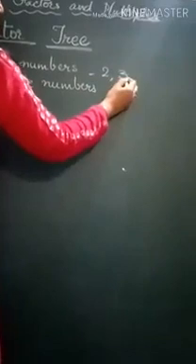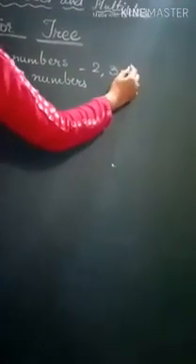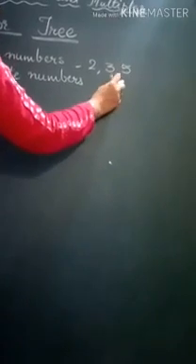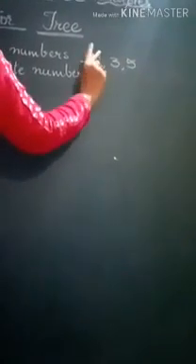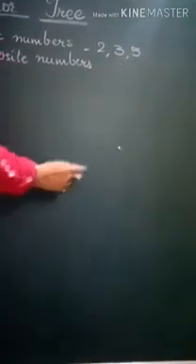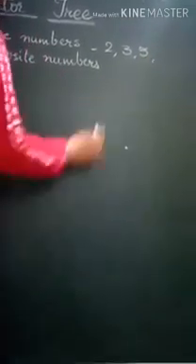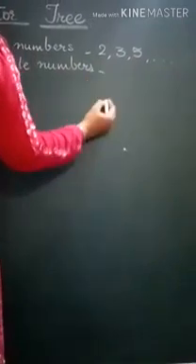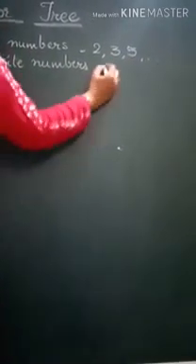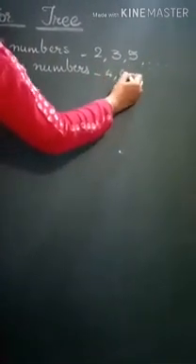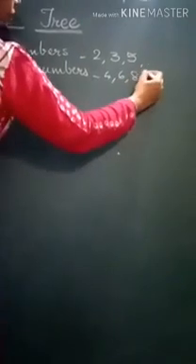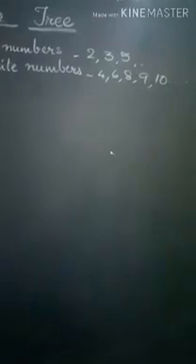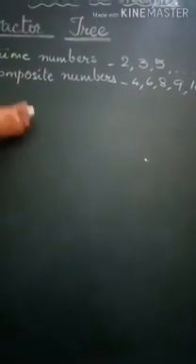Then 3. 3 comes in the table of 1 and 3. Then 5. 4 is not there because 4 comes in the table of 1, 2 and 4. So it comes in the table of 3 numbers. So these type of numbers are called prime numbers. All the remaining numbers are called composite numbers, like 4, 6, 8, 9, 10. All these numbers are called composite numbers.